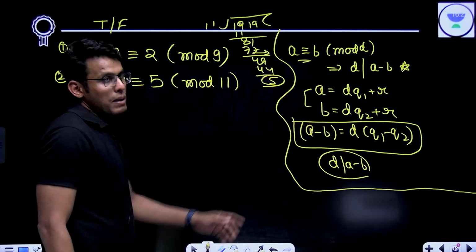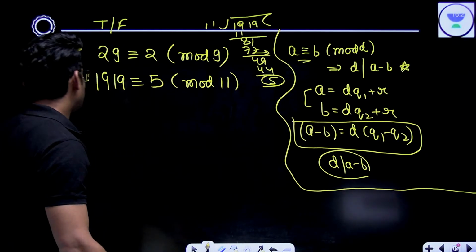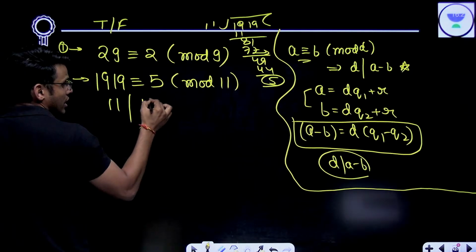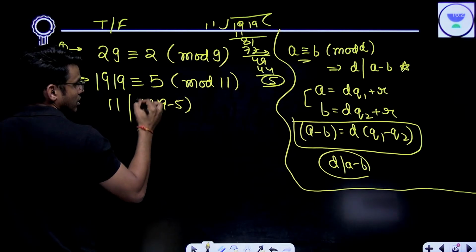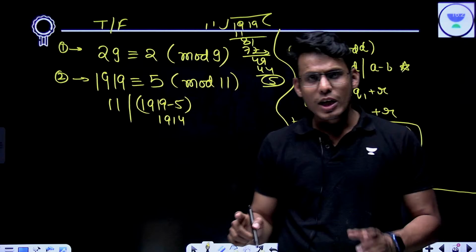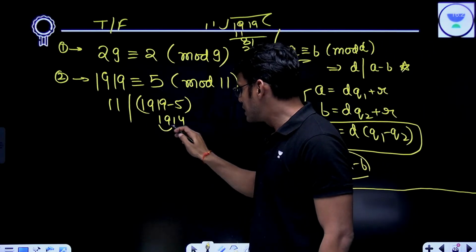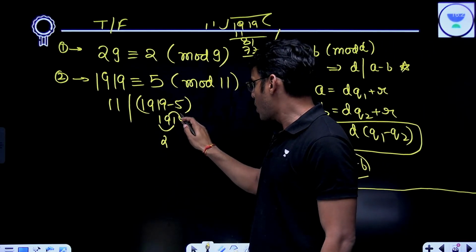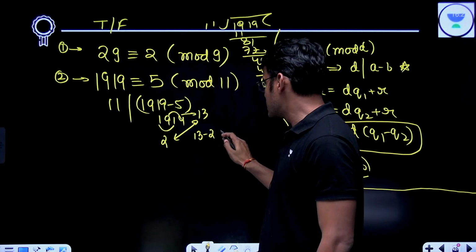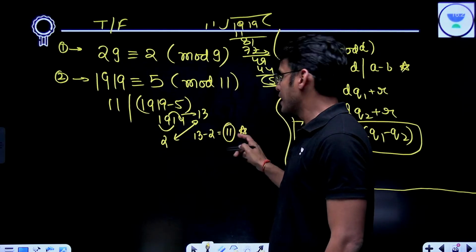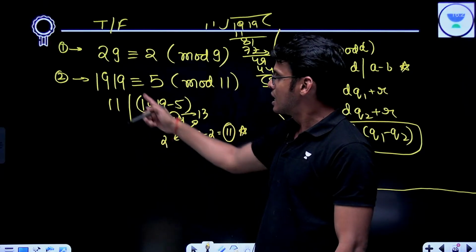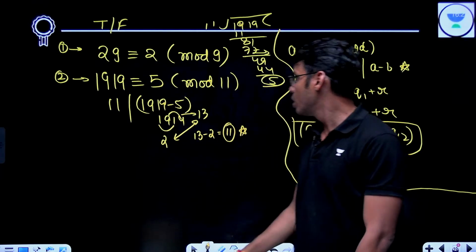But this is a lengthier version. Let me tell you the smaller version. As per this, my 11 should divide this, which is 1914. Now, you must have remembered the divisibility rule of 11. Sum of digits at odd places, sum of digits at even places. Their subtraction should be divisible by 11, which is the case here, and hence 11 divides 1919 minus 5, which means 1919 is congruent to 5 mod 11.